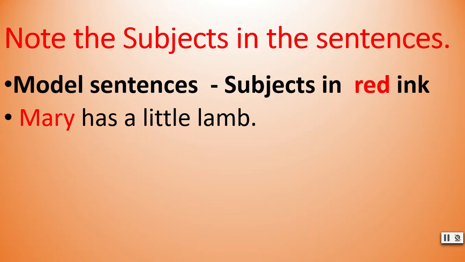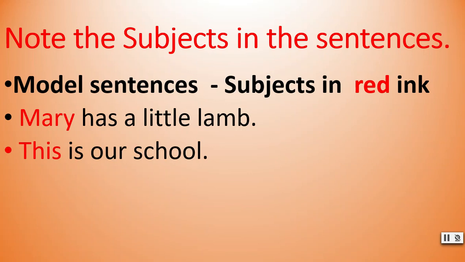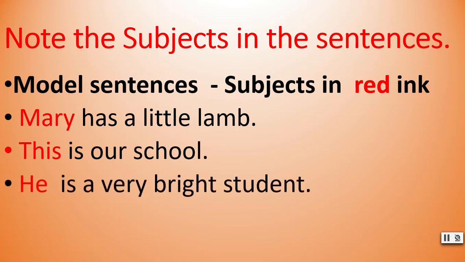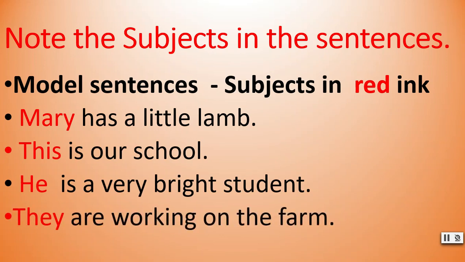Mary is the subject. This is our school. This is the subject. He is a very bright student. He is the subject. They are working on the farm. They is the subject.